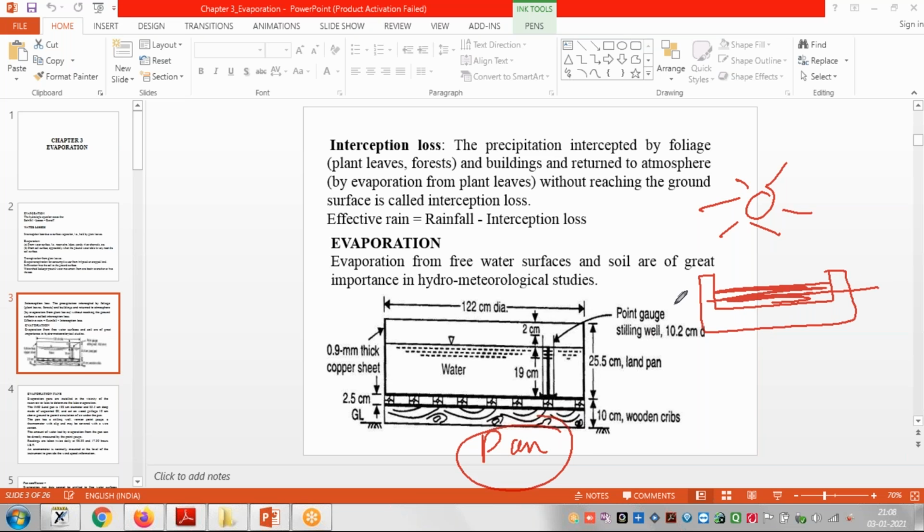Maybe it will come to this level. So this much depth of water is the loss. So this pan, suppose there is some, here I will come.